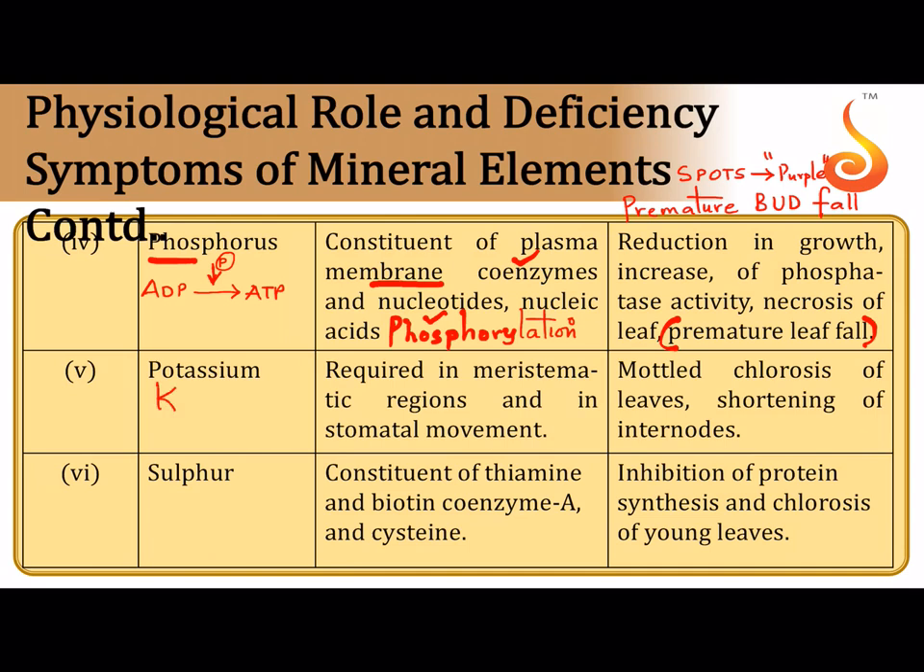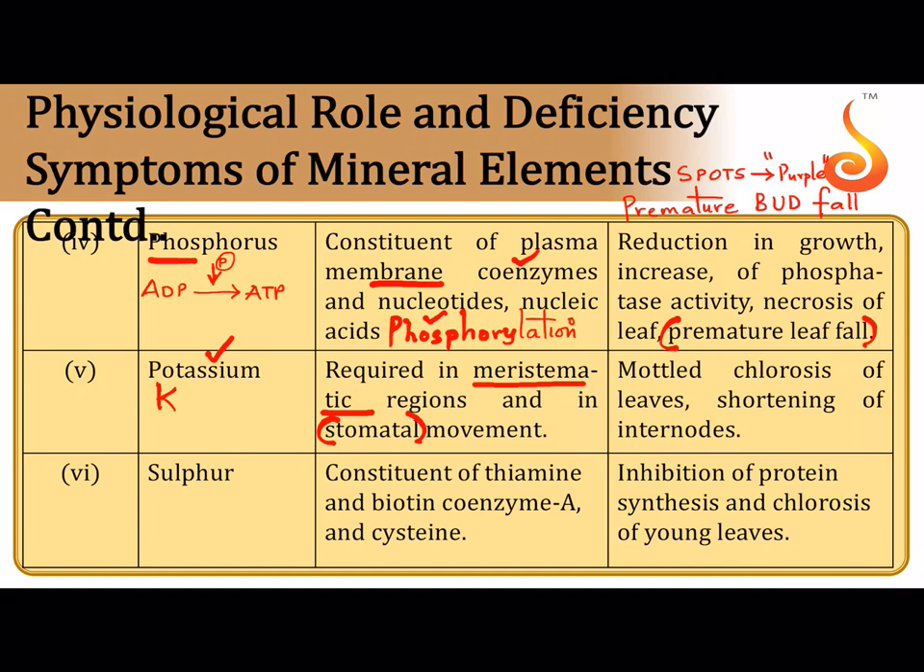Potassium, that is K, is very, very important. Again, potassium is extremely necessary for meristematic tissue. Potassium is essential for protein synthesis. Potassium is responsible for maintaining the anion-cation balance in the cell. It is required for stomatal movement. It maintains turgidity of the cell. See, in stomatal movement, it maintains the turgidity of the cell.